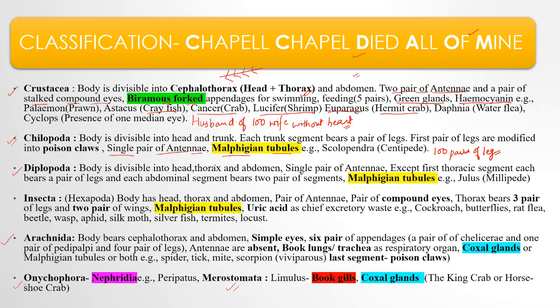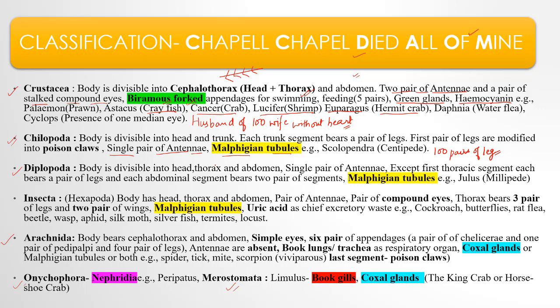Then Diplopoda. In Diplopoda, the body is divided into head, thorax and abdomen. It is having a single pair of antennae. Yet you can see Crustacea were having two pairs of antennae. Chilopoda, single pair of antennae. Diplopoda, single pair of antennae. Previously, Chilopoda and Diplopoda were kept in the category of Myriapoda.